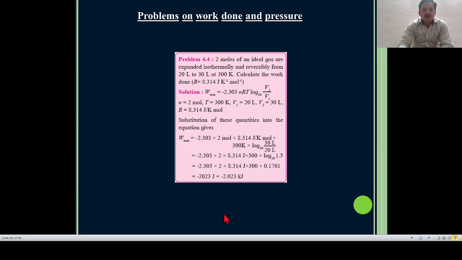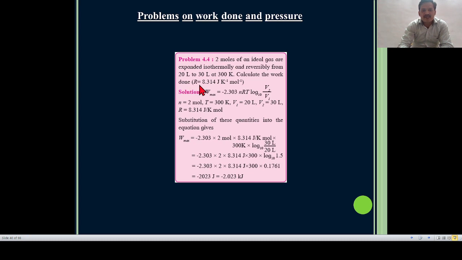Now let us move to the problems on work done and pressure. First of all, problem number 4.4. 2 moles of an ideal gas are expanded isothermally and reversibly from 20 liter to 30 liter at 300 Kelvin. Calculate the work done.